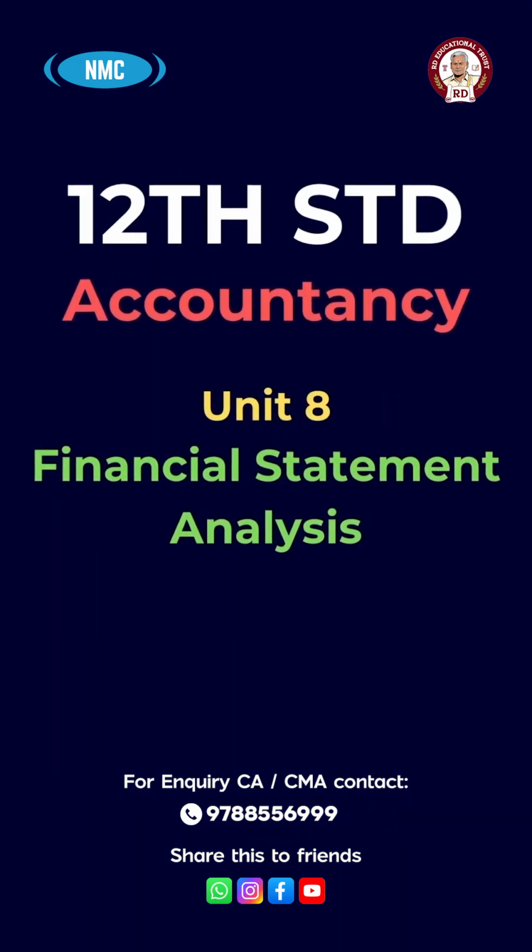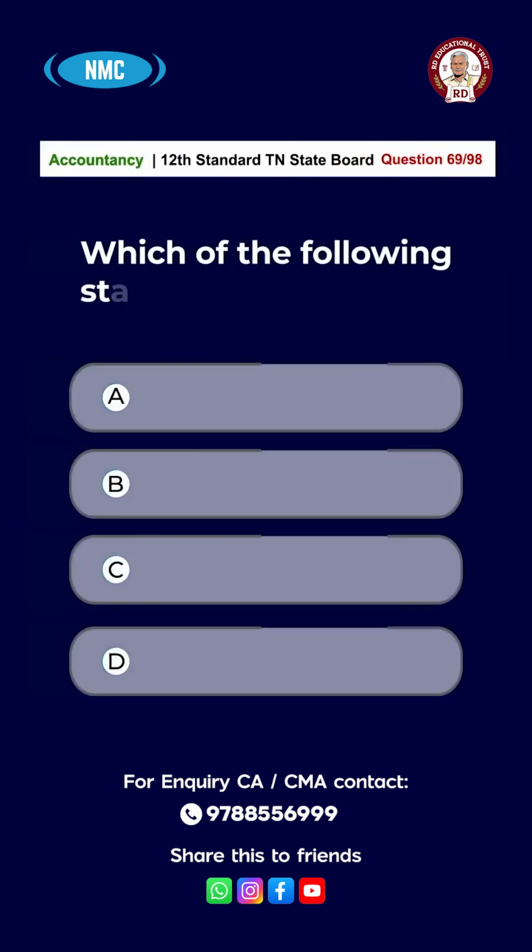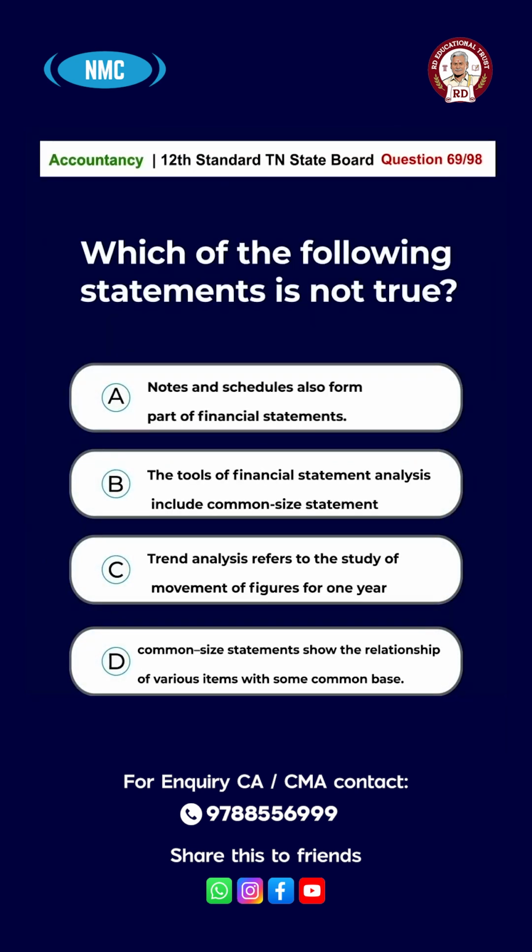Unit 8. Financial Statement Analysis. Question number 69. Which of the following statements is not true? Option A. Notes and schedules also form a part of financial statement. Option B. The tools of financial statement analysis include common size statement. Option C. Trend analysis refers to the study of movement of figures for 1 year. Option D. Common size statements show the relationship of various items with some common base. And the answer is option C. Trend analysis refers to the study of movement of figures for 1 year.